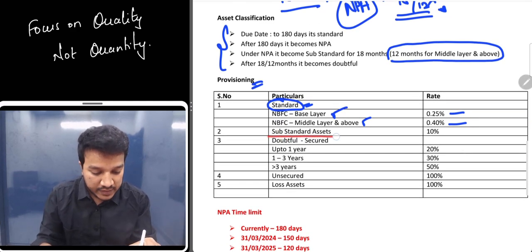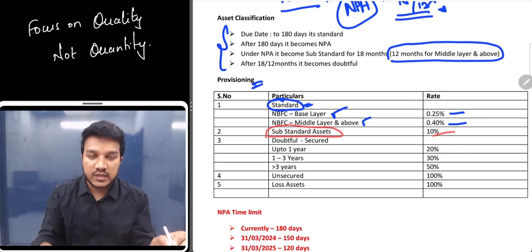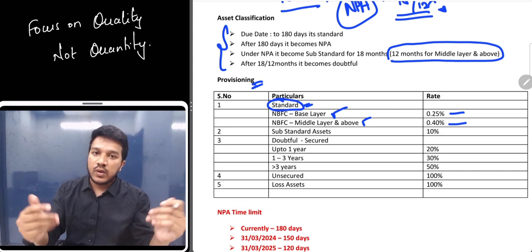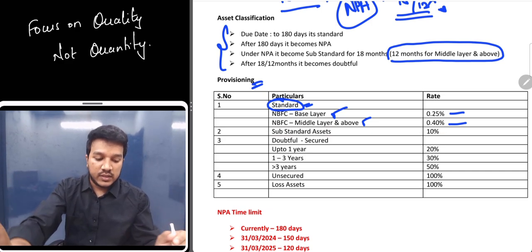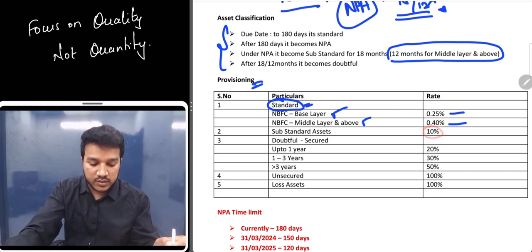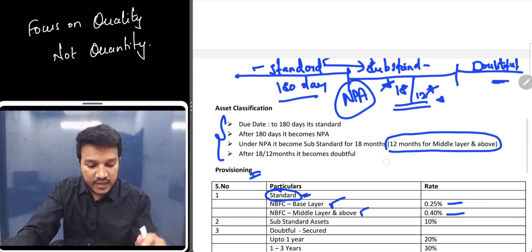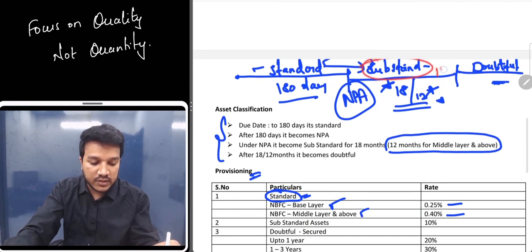Now you are coming to substandard assets. For all substandard assets, the rate is 10%. You have to remember, you have no other choice. Okay, 10% done. Next is your 20%. After substandard, which is 10% provision, comes your doubtful assets.